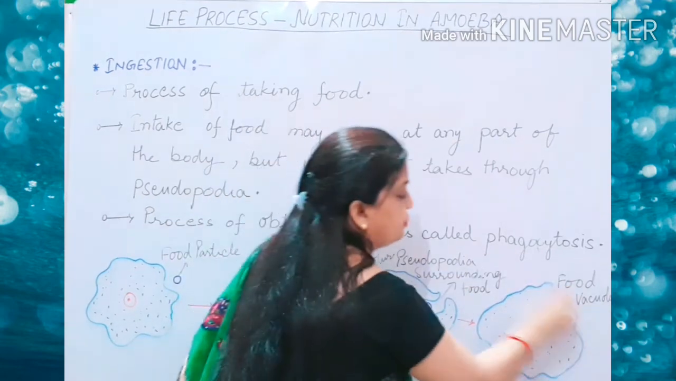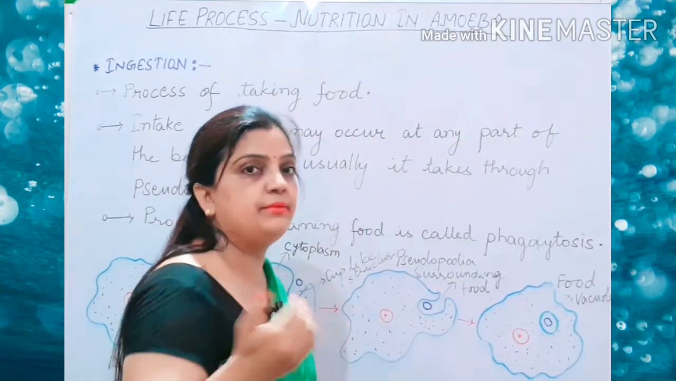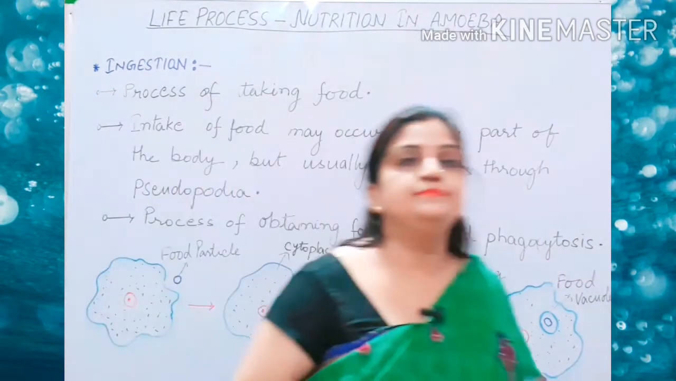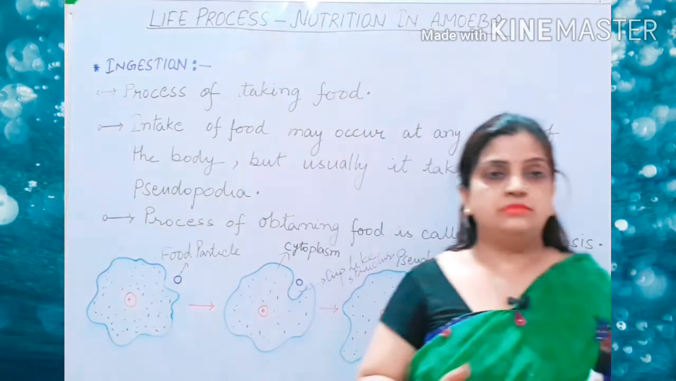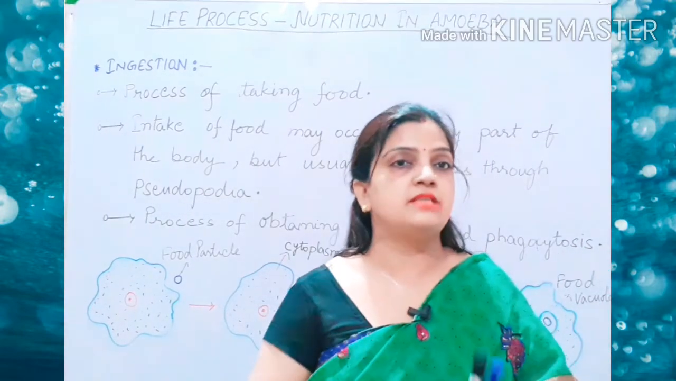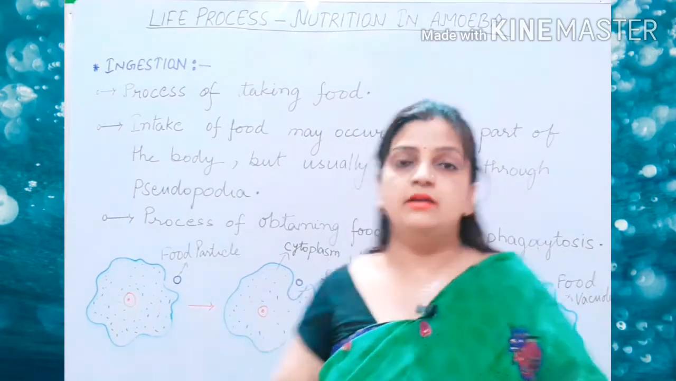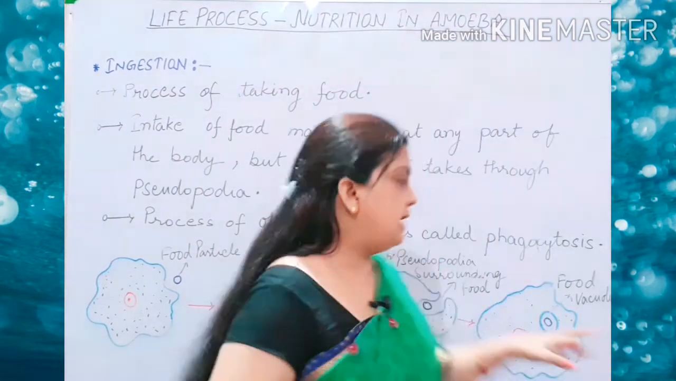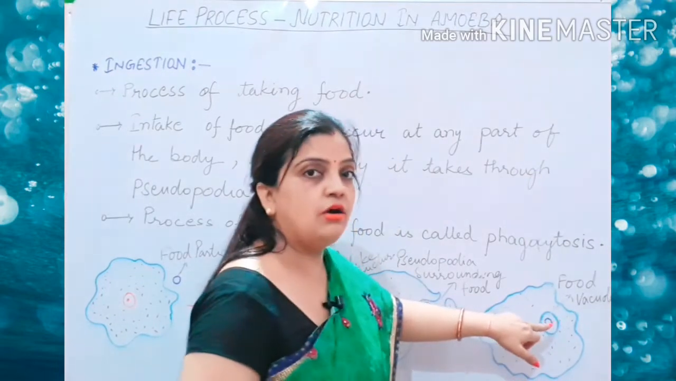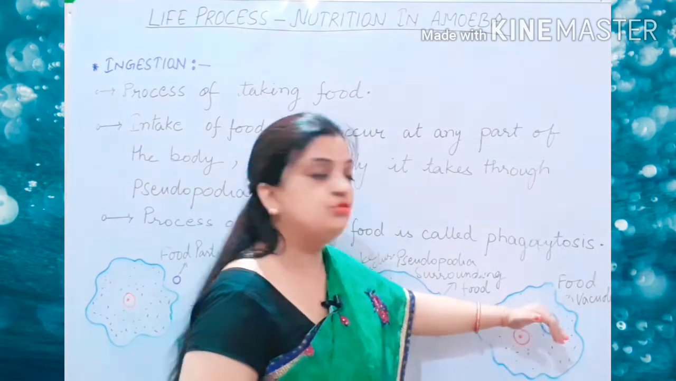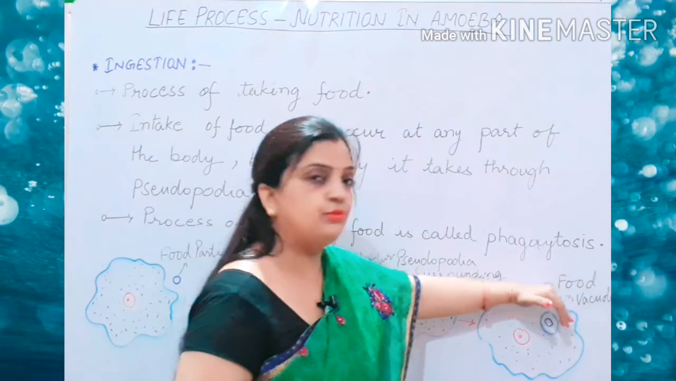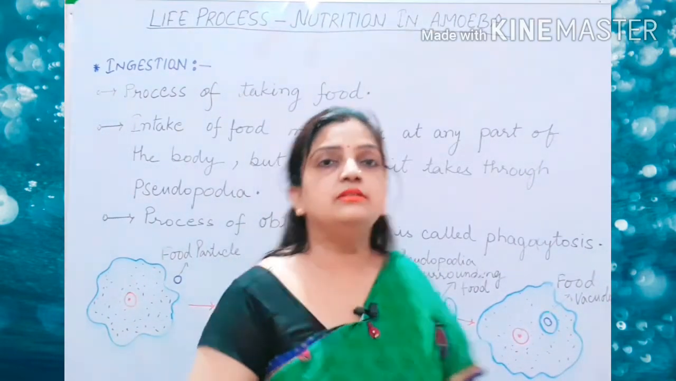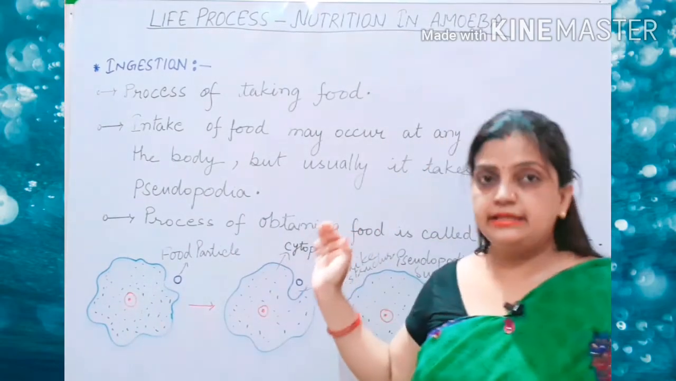Now this is a food vacuole which will be playing a very important role in the digestion process. So children, this was the procedure of how the food is taken inside the body of amoeba. Through the plasma membrane, the semi-permeable membrane, the food is taken inside the body of amoeba. Now children, this was the process of ingestion in amoeba.